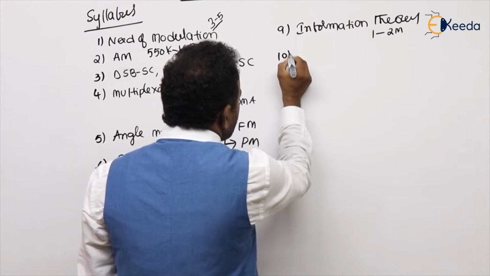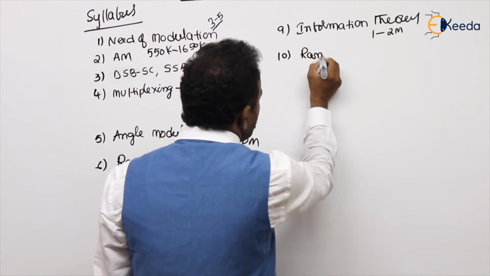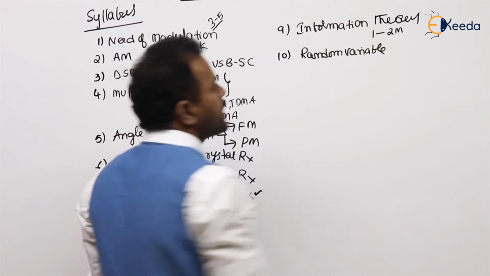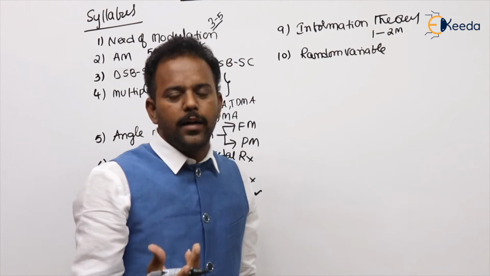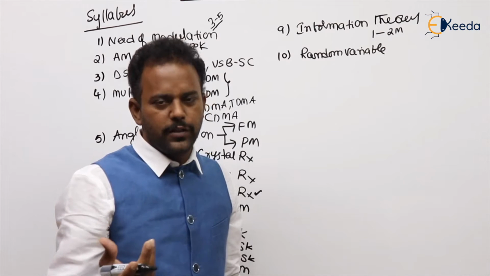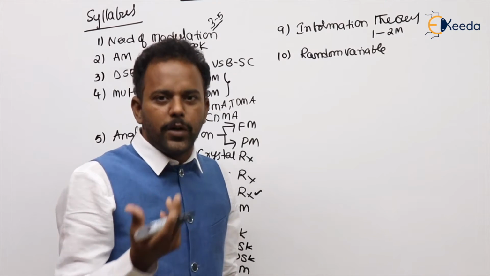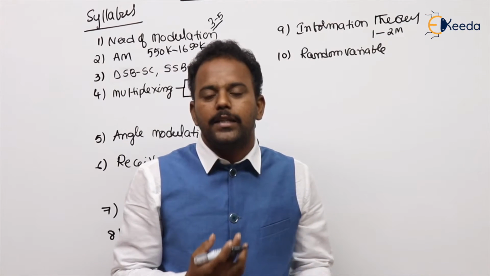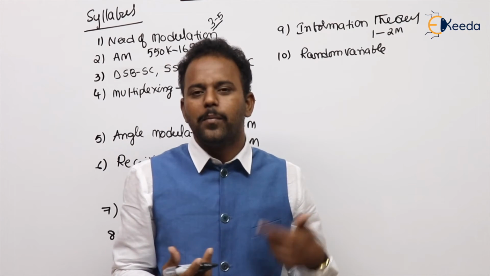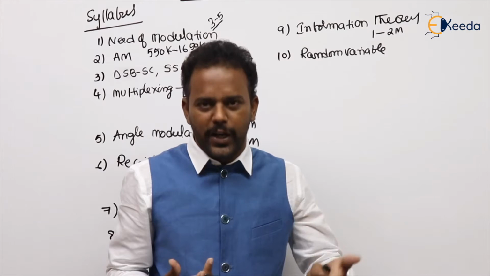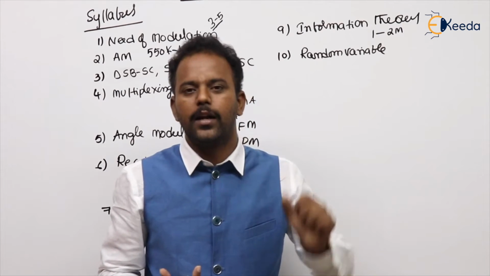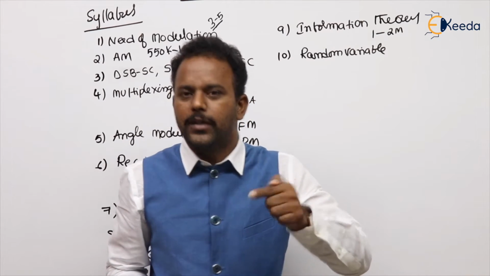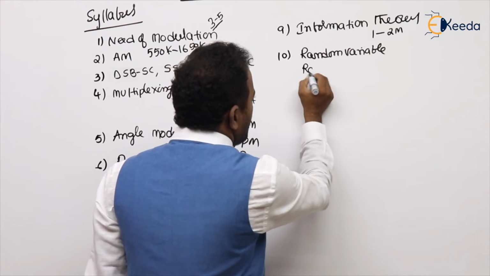Next most important topic in communication systems is random variables. What is a random variable? And what is the density function, like probability density function, cumulative distribution function, probability mass function. We'll discuss these functions. Later we'll see the statistical averages of random variables, like mean square value, standard deviation, variance. From there also the questions are regularly coming. Once we understand the random variable, if we vary the random variable with time, then what we are getting is a random process.